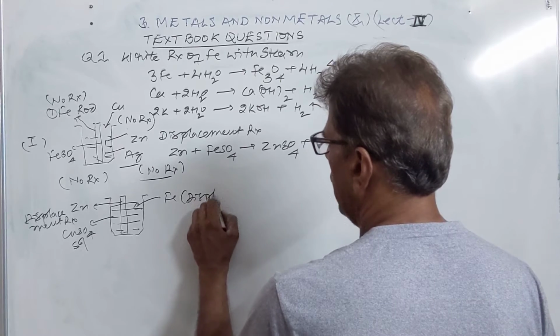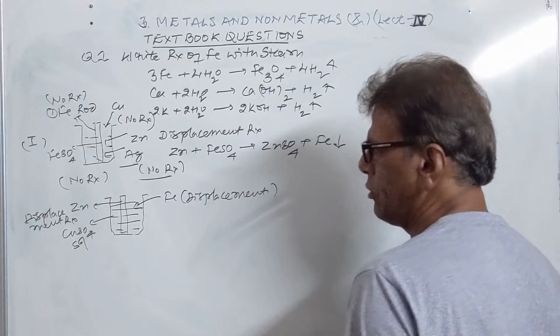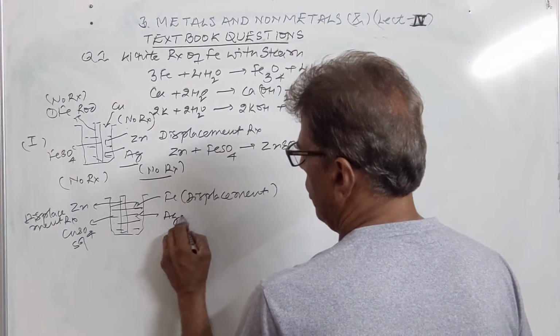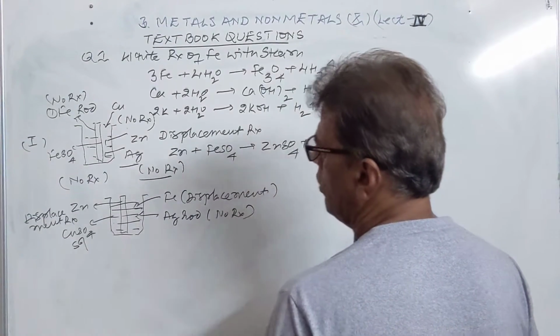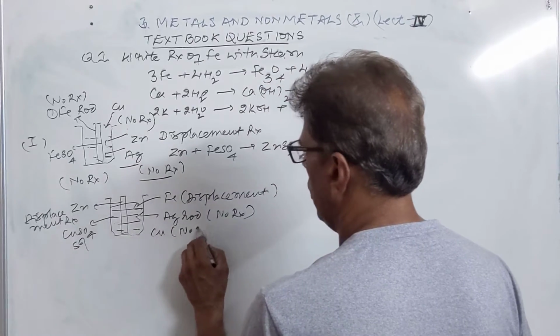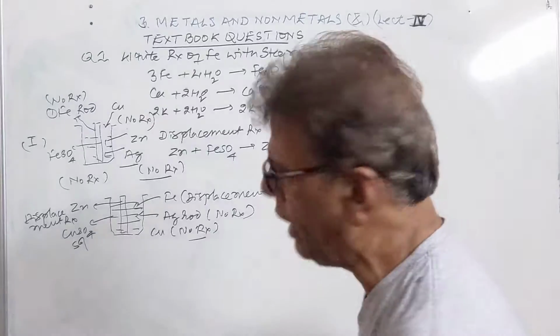Again displacement reaction, both of these metals are more reactive than copper and will displace copper. Then we add to it the silver rod. No reaction will take place in the case of silver also. Then we add copper to it. No reaction, because whatever copper goes in the solution will form equilibrium with that.